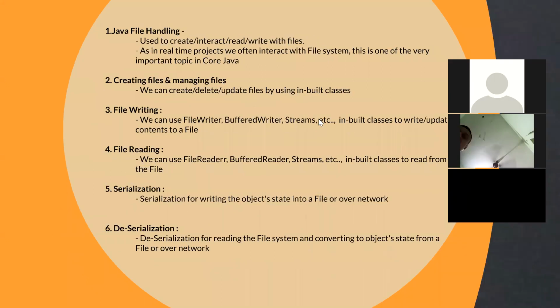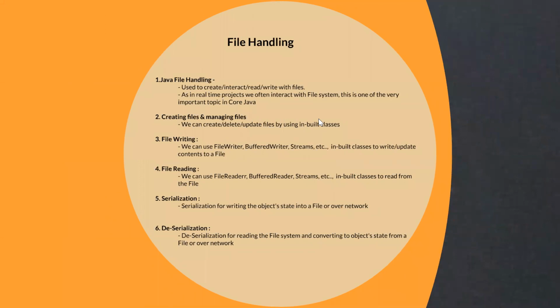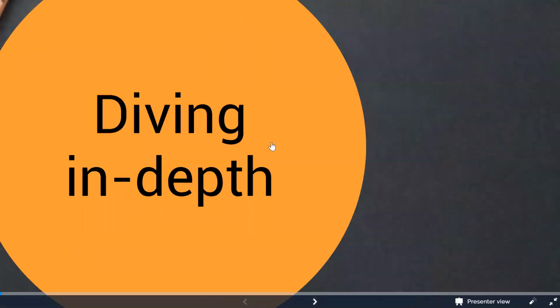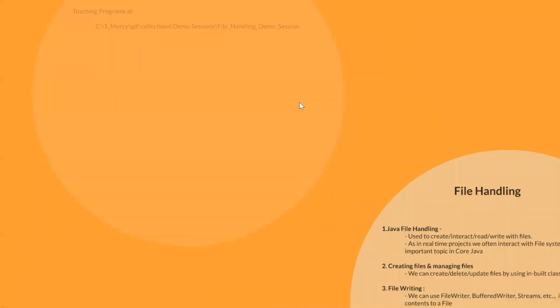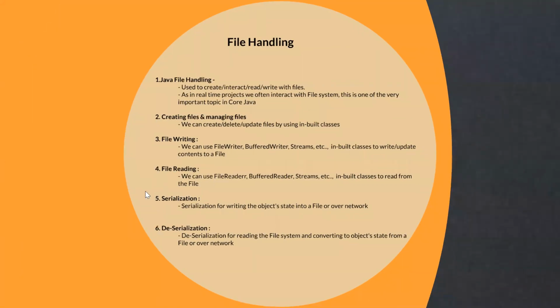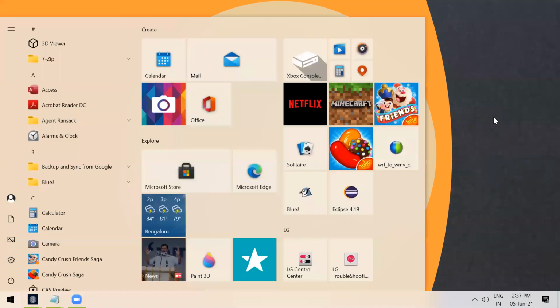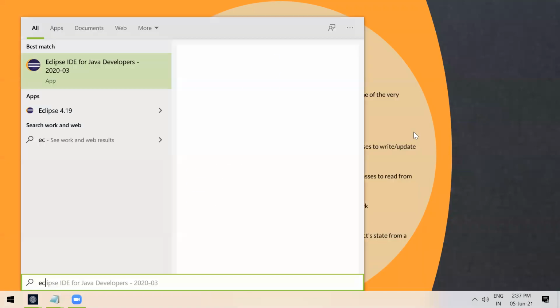So let's see a few programs. We can use any IDE. I'm planning to use Eclipse.